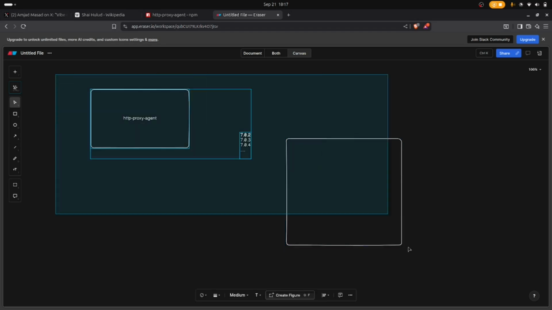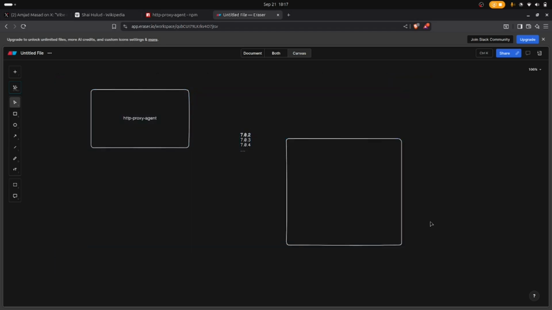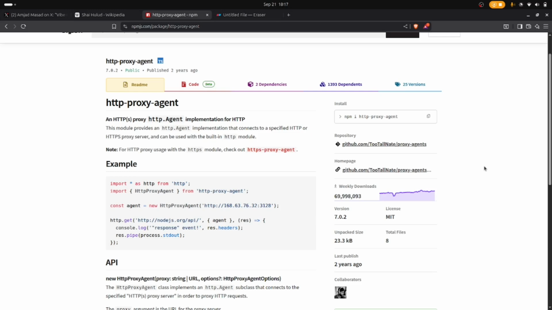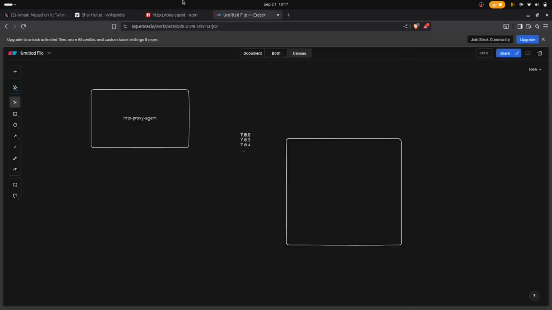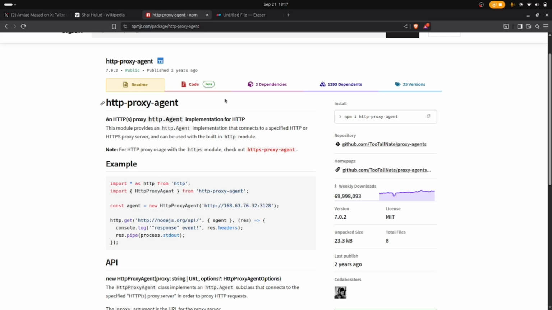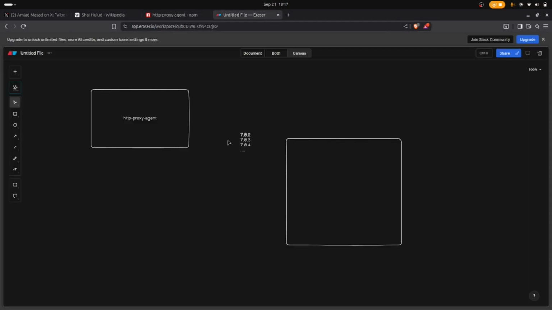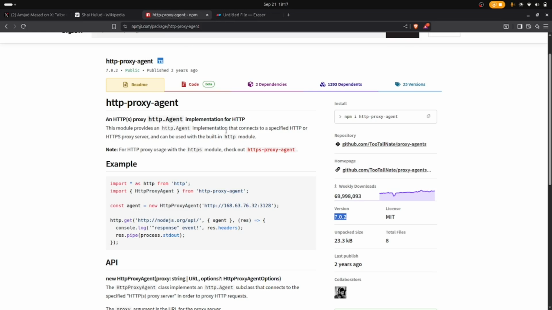But the real problem is not just this. There is a much bigger problem. Now this is a worm. Now this can spread. So basically, suppose there is a new version and you update your package. Let's suppose you have version 7.0.2, and as soon as you see a new version 7.0.3, you will update the package. Now when you update the package, this worm will get installed in your development environment and your API keys will be at risk. But not only that, there are millions of developers who install the package, and all the credentials from all the developers get stolen.